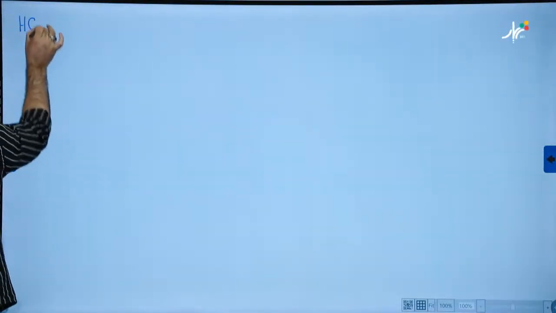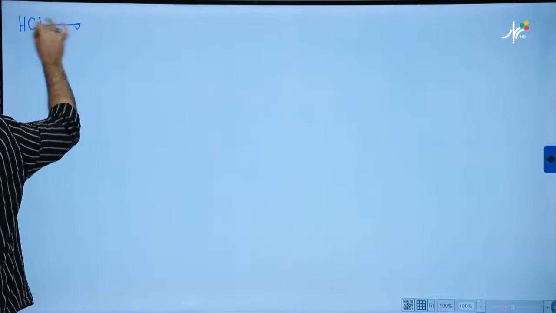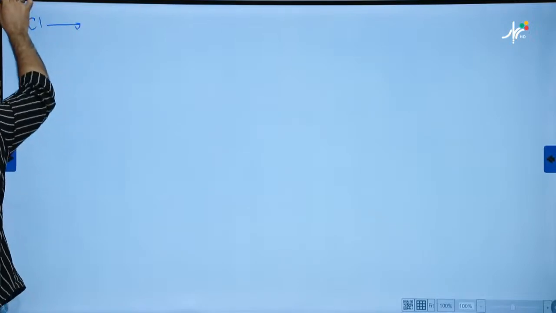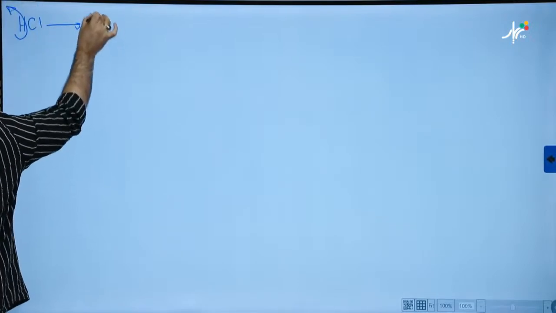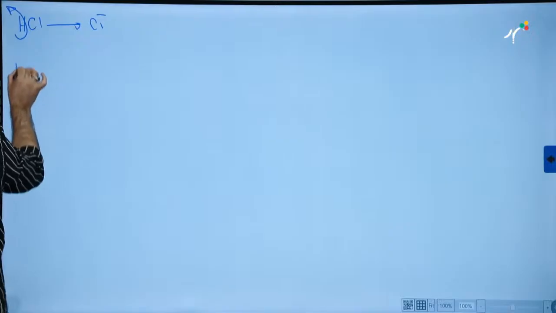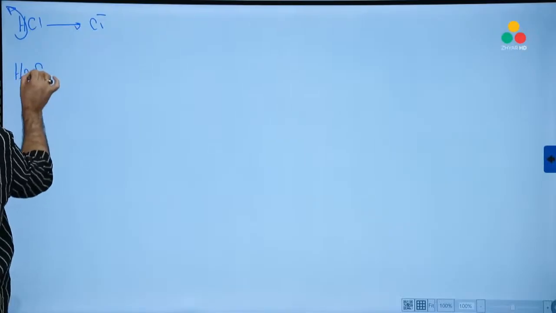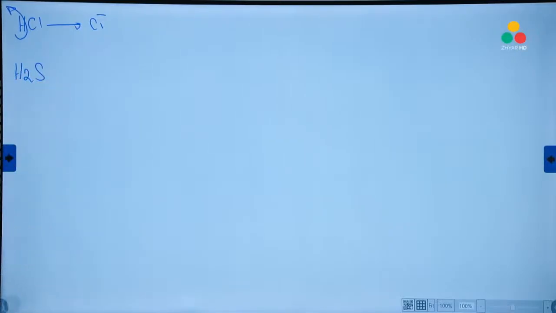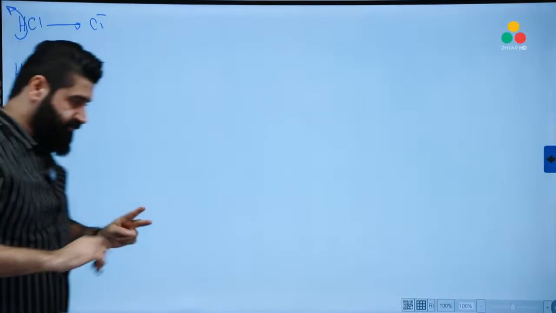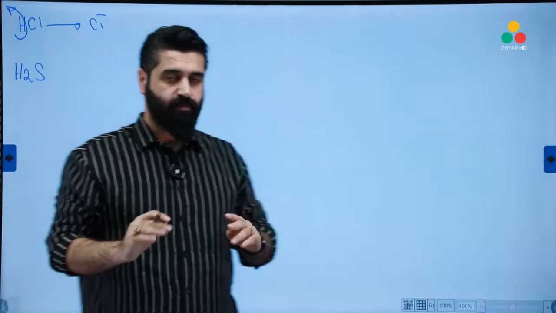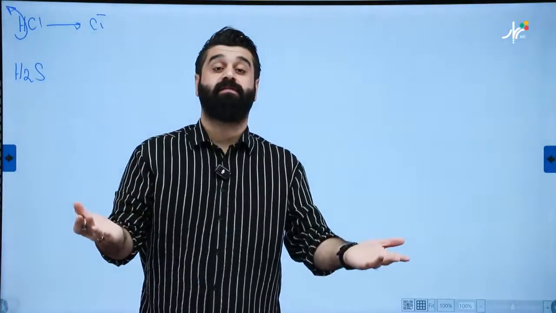HCl. If I remove the hydrogen, it will become Cl negative 1. H2S, it has 2 protons. First of all, acids are molecular, so they ionize.